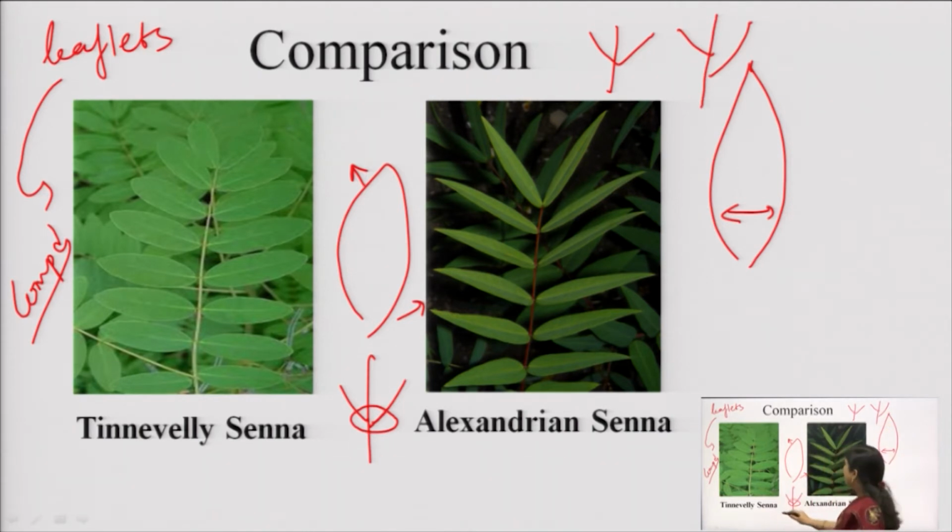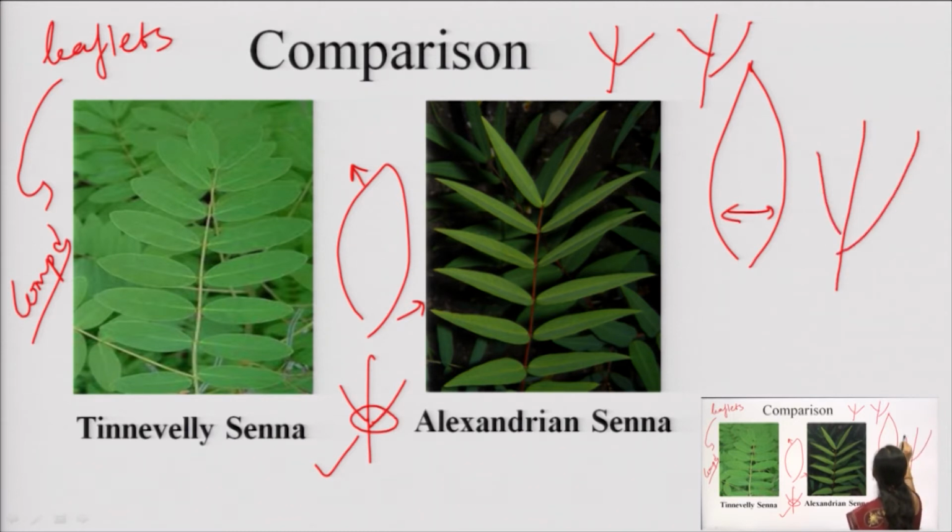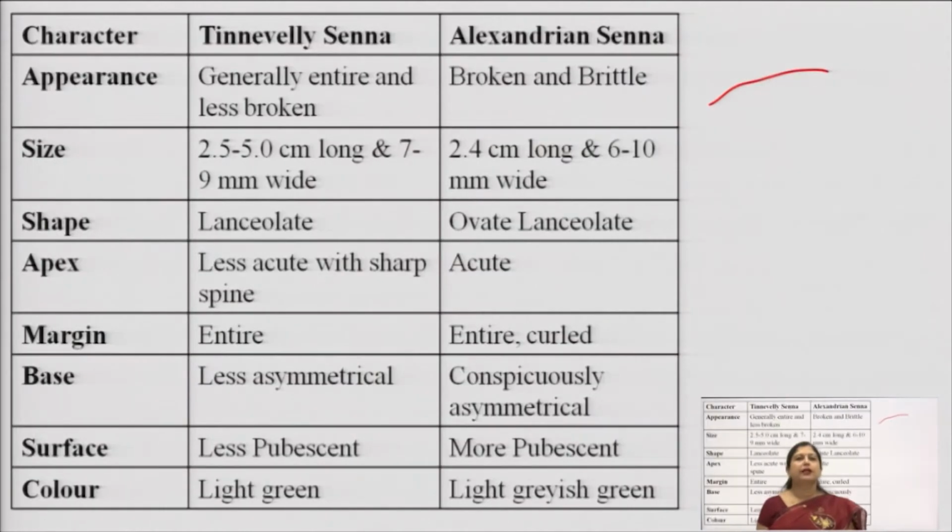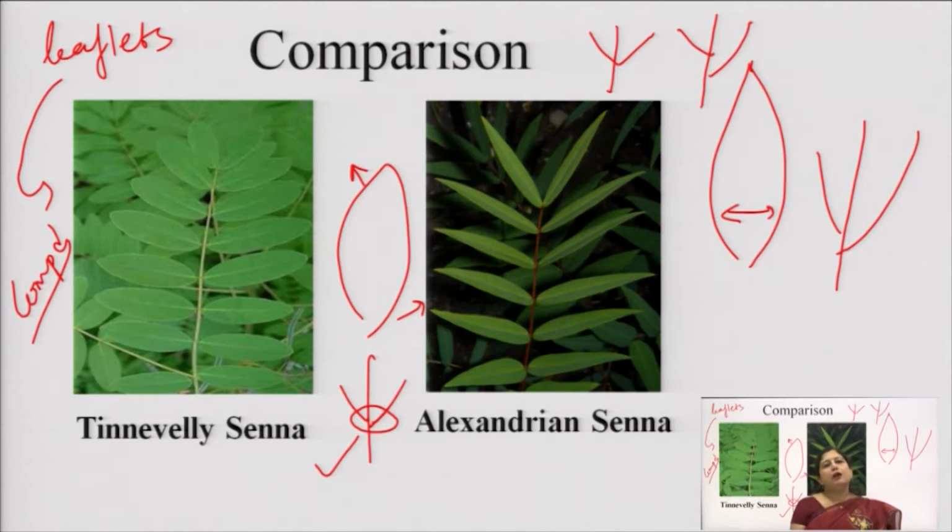So, in case of Tinnevelli senna, it is not very clearly an asymmetric base, while in Alexandrian senna it is clearly visible that the base is asymmetric. So, it is a conspicuously visible asymmetric base. The surface of Tinnevelli senna is less pubescent, while that of Alexandrian senna is more pubescent because of the amount of trichomes present. More trichomes means more pubescent in nature. The color of Tinnevelli senna is light green, while that of Alexandrian senna is dark greyish green. So, you can make the difference visually from the appearance of the two different types of compound leaves.